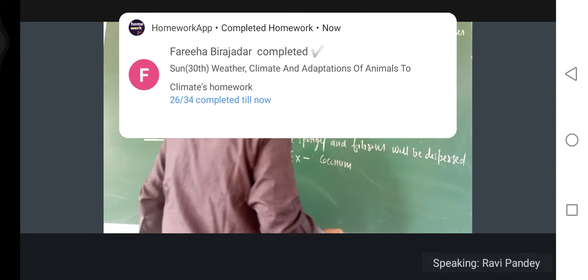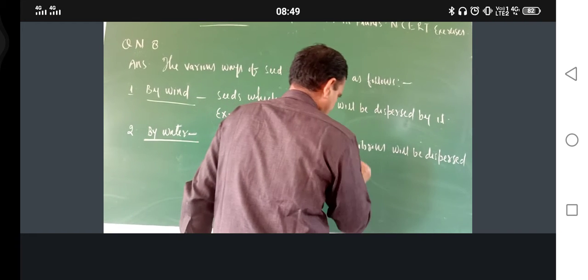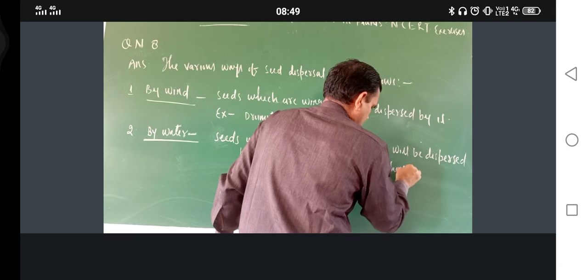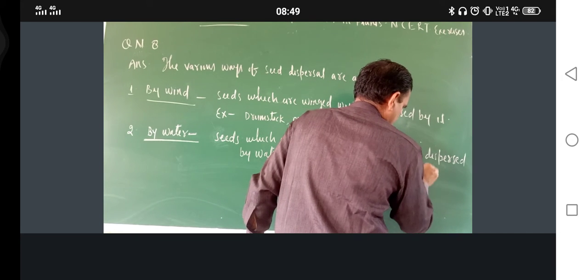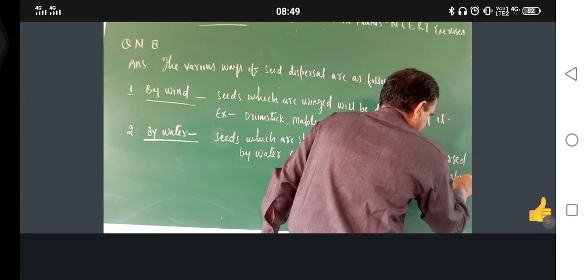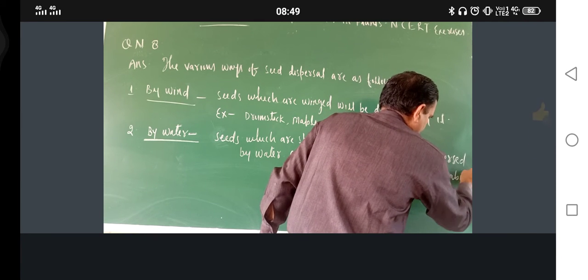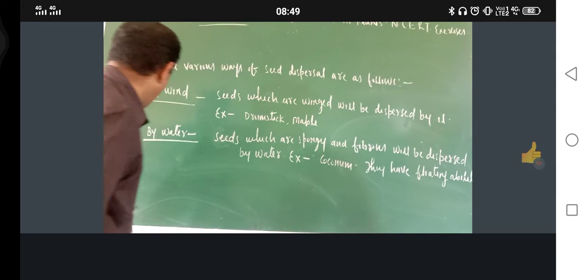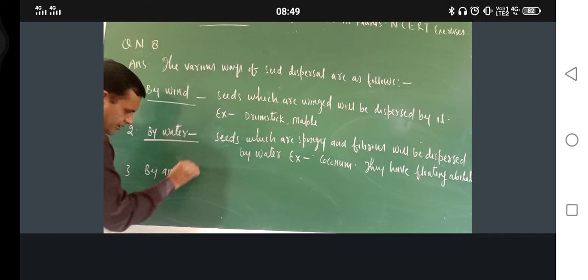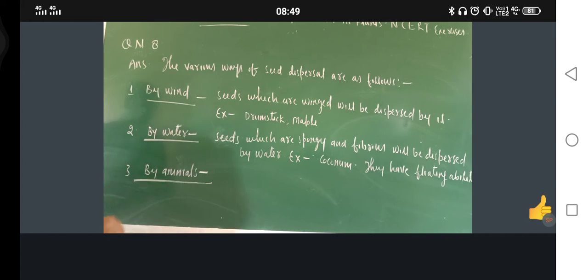They have floating ability. Next one is by animals.